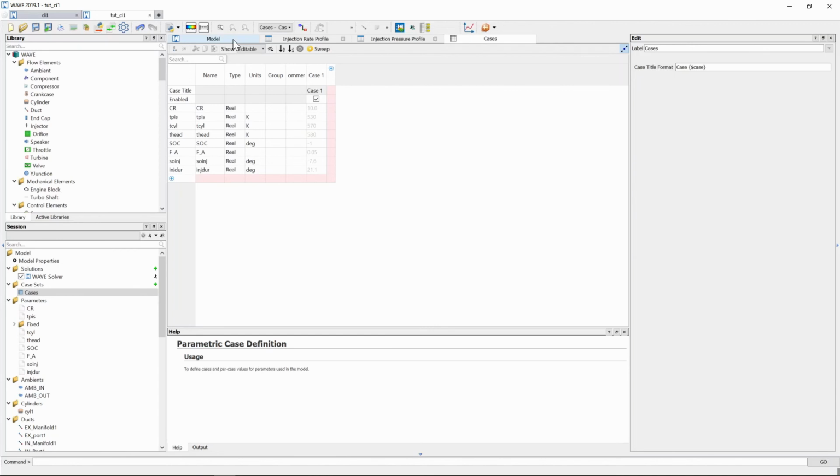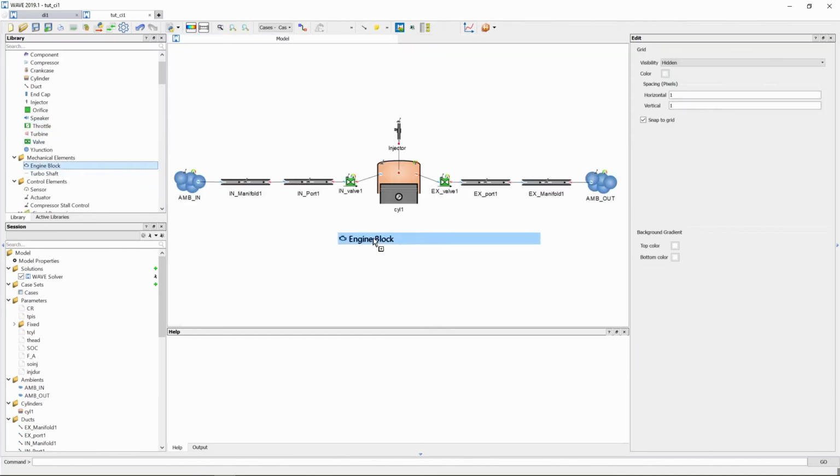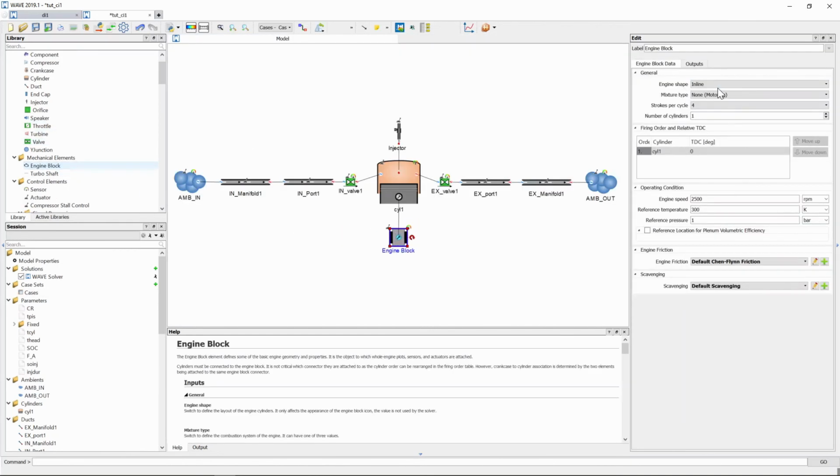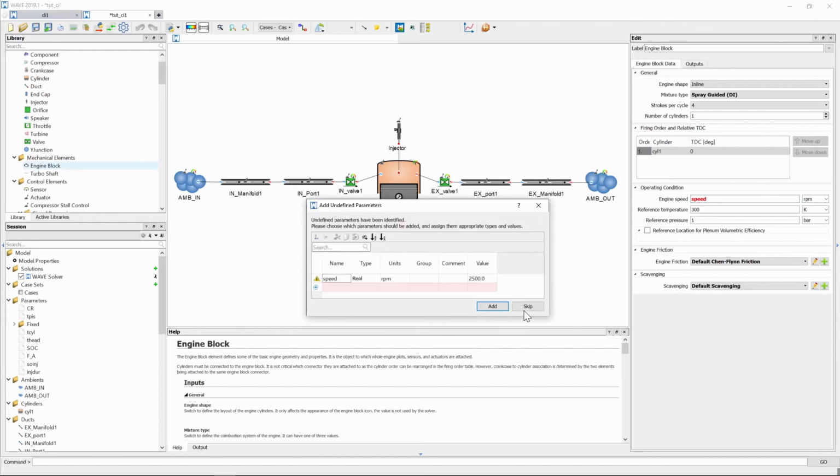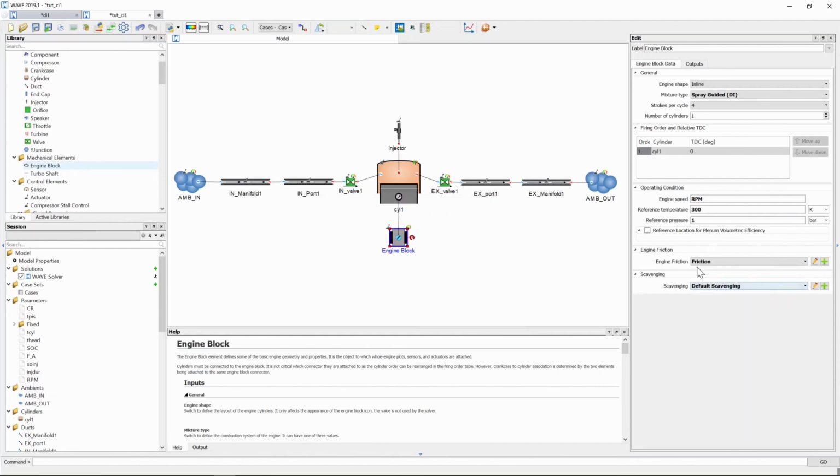So we can go back to the model. We need to add our engine block, which I have forgotten to add. Engine shape is inline. It is spray guided. The rest of the values can stay the same. And here at engine speed, we are just going to specify a speed value. Our engine friction model will just be the default friction model and the default scavenging model. And then our engine block's property has been updated as well.